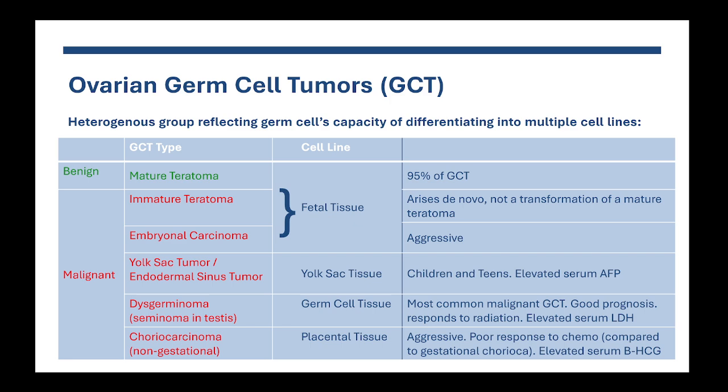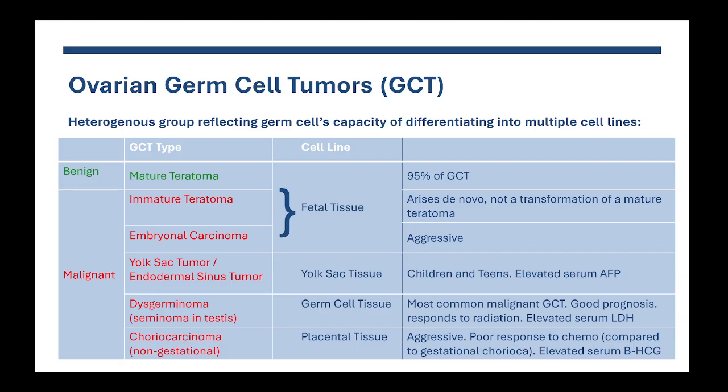So we will just review a few of the most important germ cell tumors. The main one is the mature teratoma, which is a benign germ cell tumor that accounts for 95% of all germ cell tumors. It's derived from the germ cells that would develop into fetal tissues.